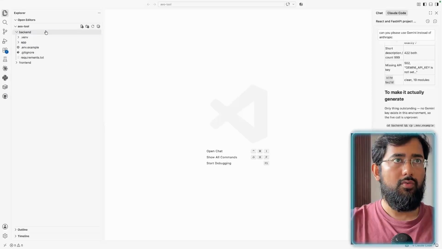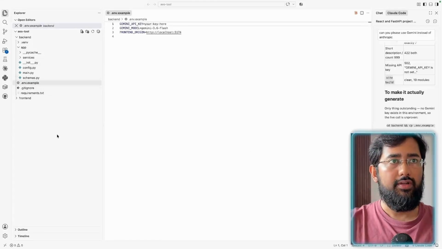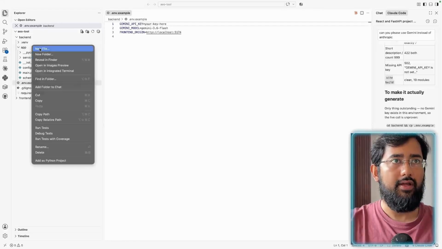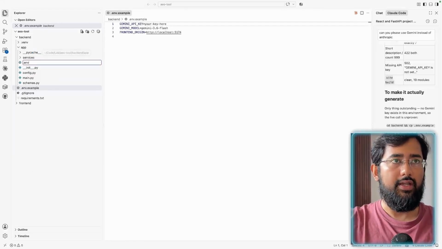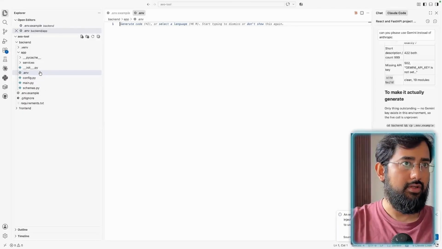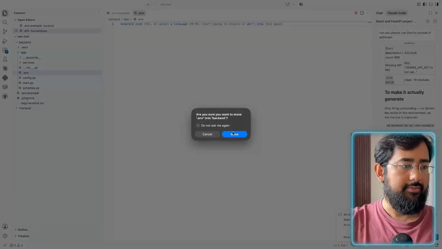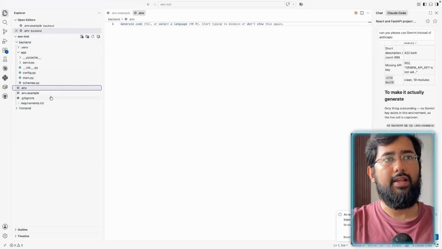Now we can just go to backend and we can go to app, and there should be an env file. So there's no env file right now, so we'll create it ourselves. We can do it by right clicking over here, new file, and we'll call it .env, and hit enter. To give an example, we already have a .env.example file. So let me just move it to the right location, which is inside of the backend folder. So it is asking me to move. So now we have this env file at the right location.